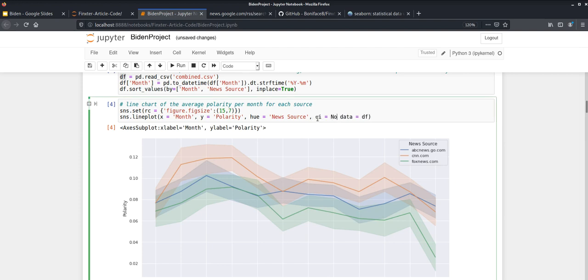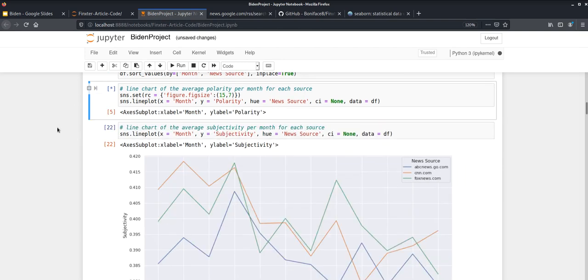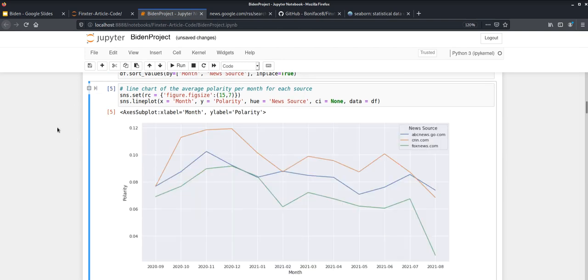So let's go ahead and reset that. And I'll now show you the plot. So looking at this, considering this is about Joe Biden, we can maybe say that the opinion may not be so favorable as it was at the time just after the elections, as seen by the general downward trend since the elections. The elections were in November, which would be here, and although he came into office in January, which is here, nonetheless there's a downward trend that you see from almost all the news sources.